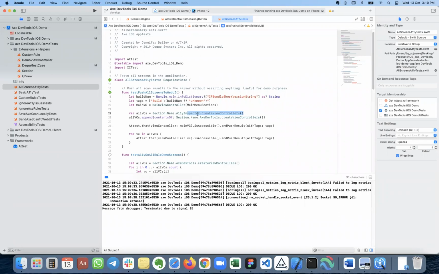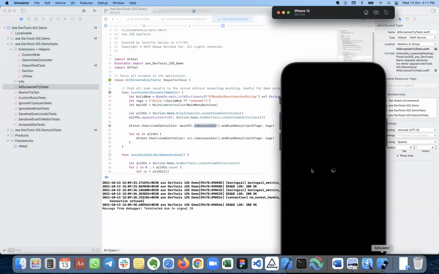If it is a workflow also, all you have to make sure is you are giving this collection to the Axe API and then calling the is accessible method, as you see here, for all the view controllers that we identified as part of this workflow. So let me trigger this action so that it runs.